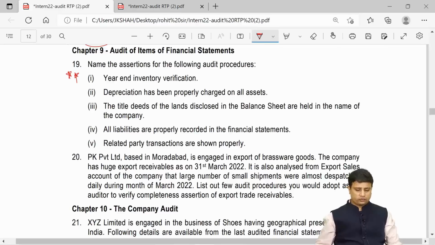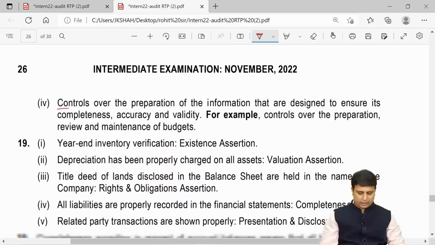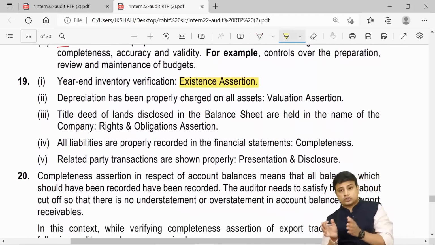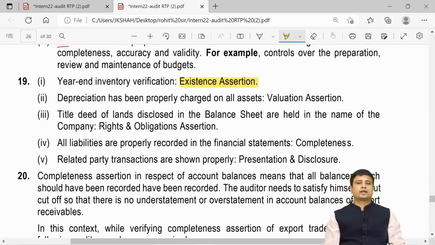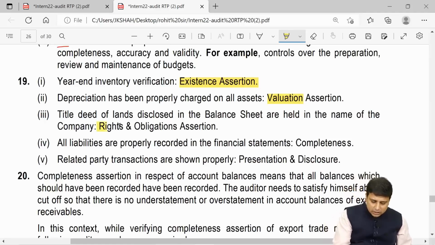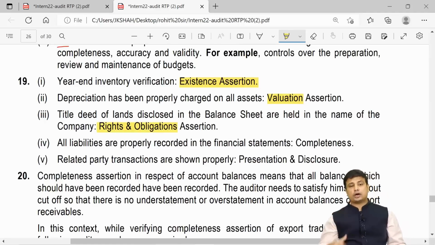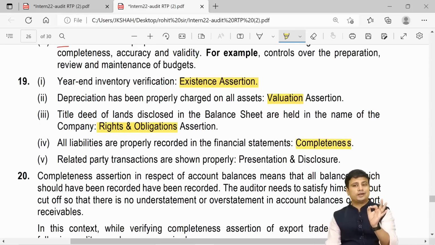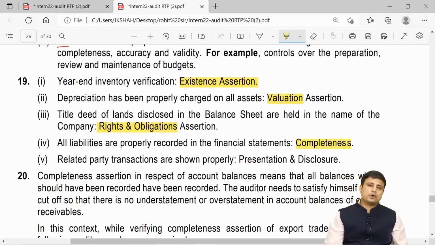Name the assertions for the following. Firstly, they are talking about the year-end verification. When we talk about year-end verification, it is nothing but existence. We want to check whether that particular inventory is in existence. Then when we talk about depreciation, we are talking about the valuation assertion, whether the fixed asset has been appropriately valued. When we talk about the title deeds, we are talking about rights and obligations, whether the right to the particular asset is in the name of the company or not. Liabilities, again we are talking about completeness. All the liabilities are properly recorded. So we are talking about completeness. When we talk about related parties being properly shown, we are talking about presentation and disclosure.